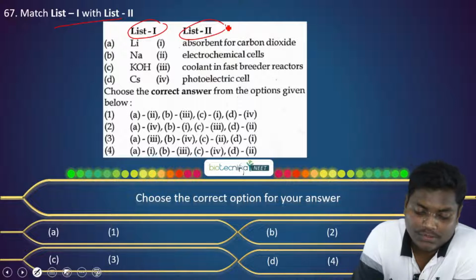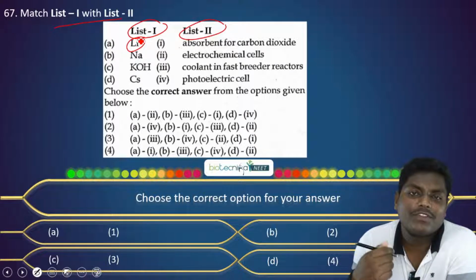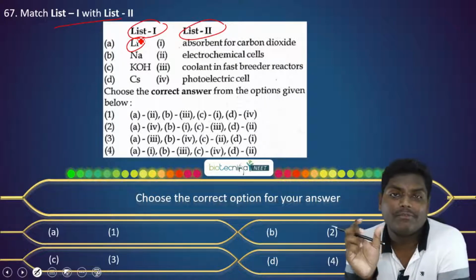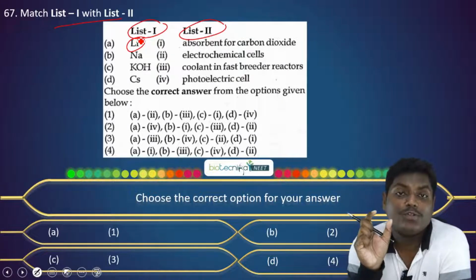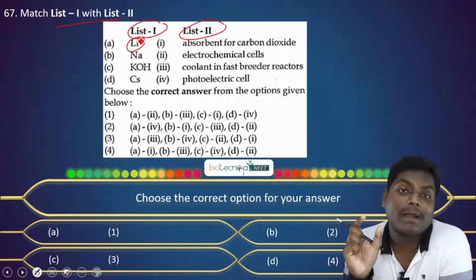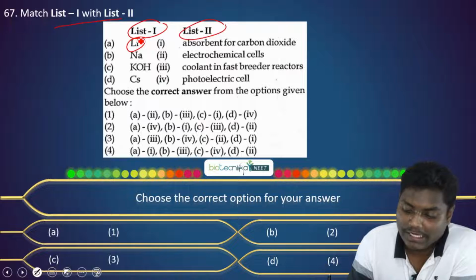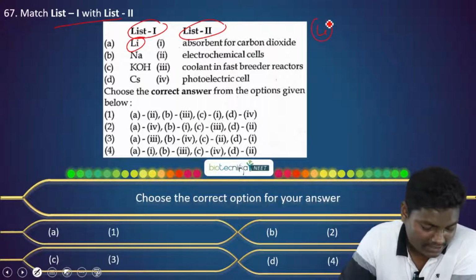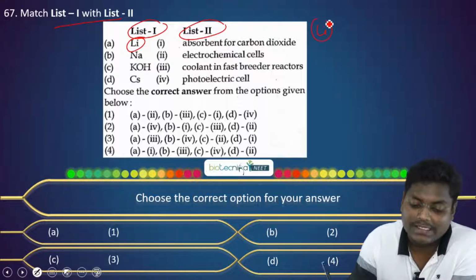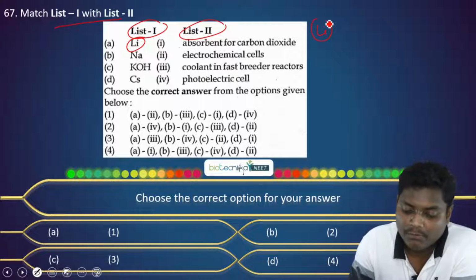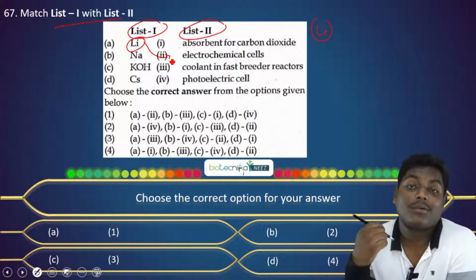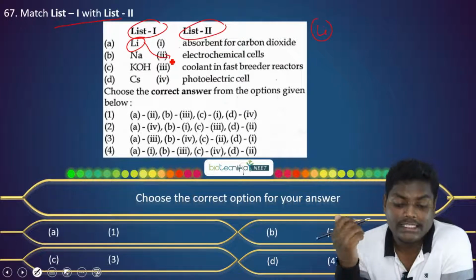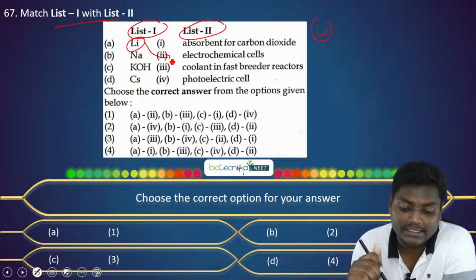Now we know lithium. Currently we have been using various phones and all, so you might be very familiar with this term, where we generally hear about lithium ion batteries. Even out of common sense, you can say that lithium will be used in electrochemical cells, because we have heard a lot about lithium ion batteries. So lithium will be going with electrochemical cells.